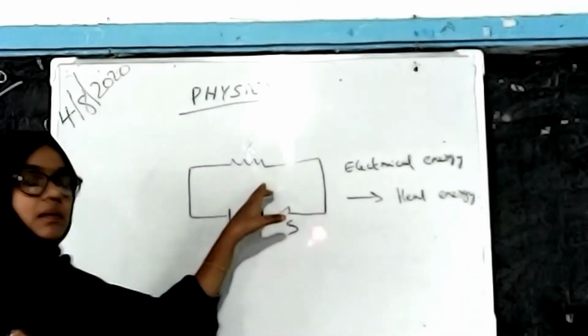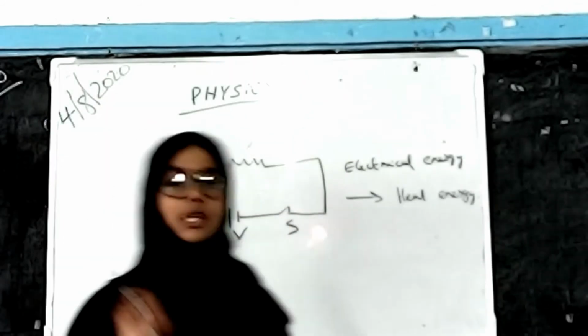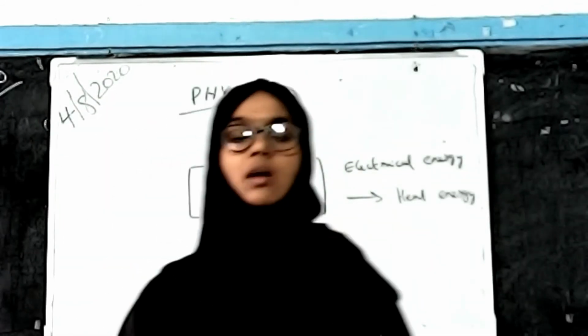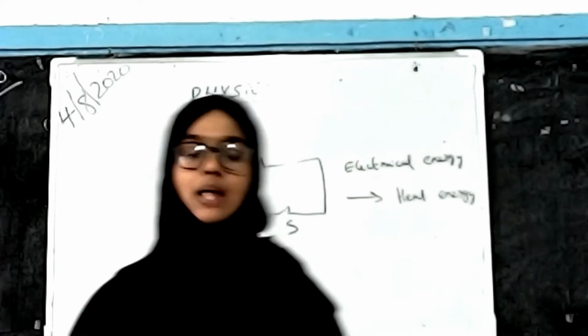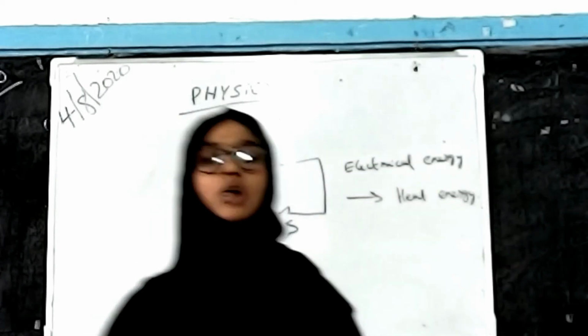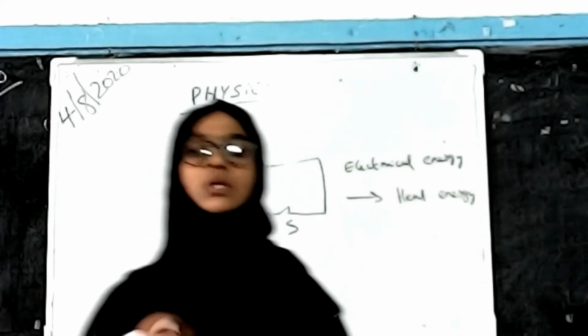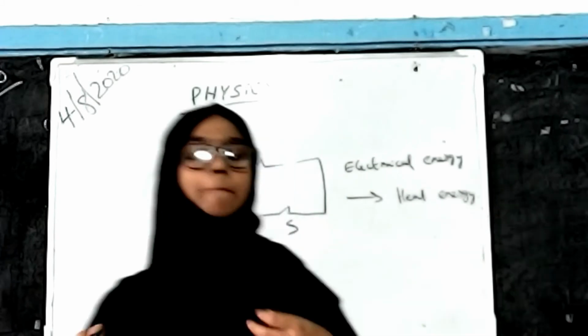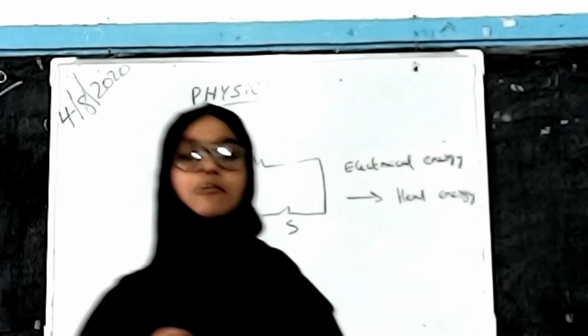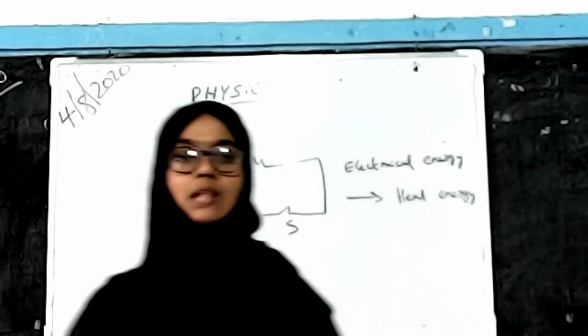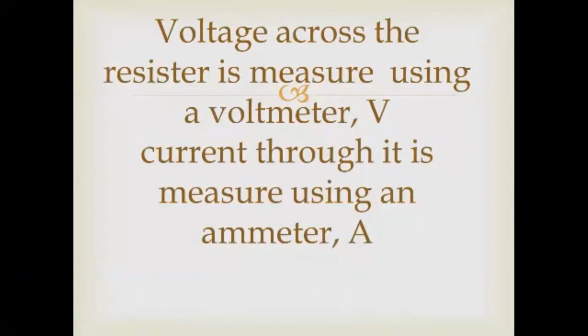In this experiment we measure the electric current produced and the voltage applied using two types of devices that we can see in our slides. We measure the voltage across the resistor R using a voltmeter V. The current through it is measured using an ammeter.